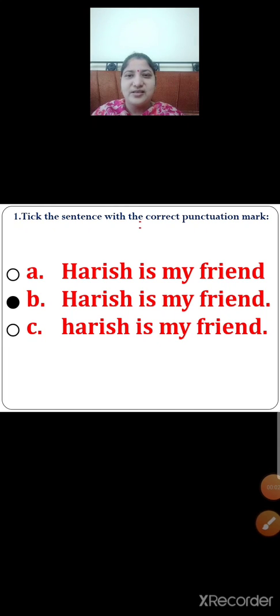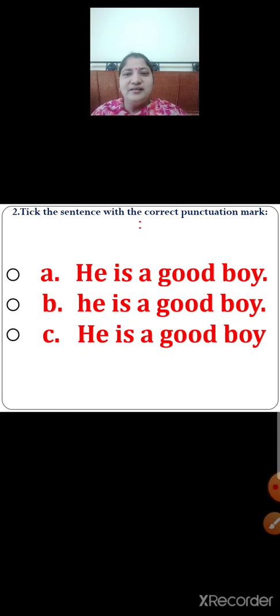Now, next, number 2. Children, here also there are 3 options given. Option A, option B and option C. Option A. The sentence has started with a capital letter. He is a good boy, and the sentence has ended with a full stop. Option B. The sentence has started with a small letter. he is a good boy, and the sentence has ended with a full stop. Option C. He is a good boy.